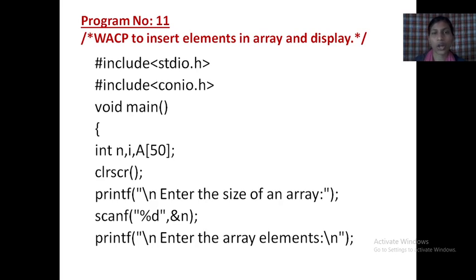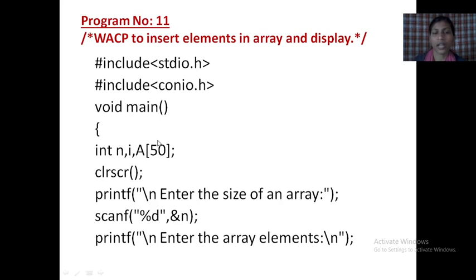So declare a larger size; using fewer numbers is okay. Okay, this is called an array.